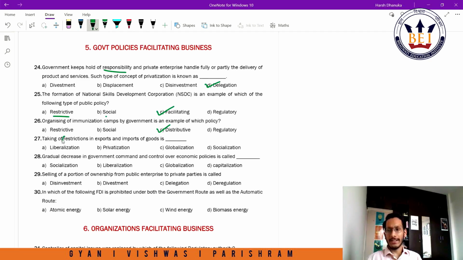Question 27. Taking off restrictions in exports and imports of goods is. So I'm basically freeing something, right? I'm removing certain restrictions. Removing of restrictions is nothing but liberalization, giving more liberty for free trade of goods amongst international traders. Privatization, no. Globalization, socialization, no.